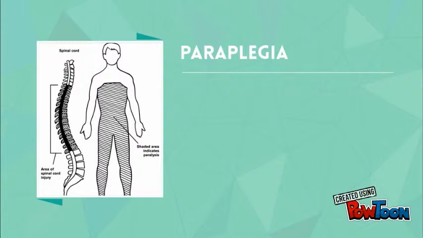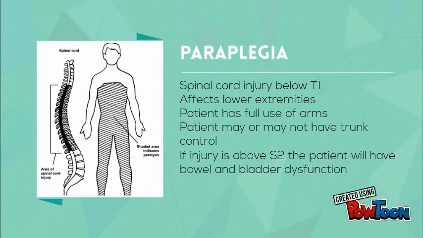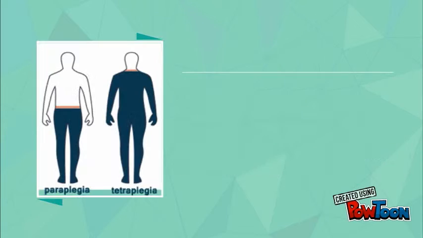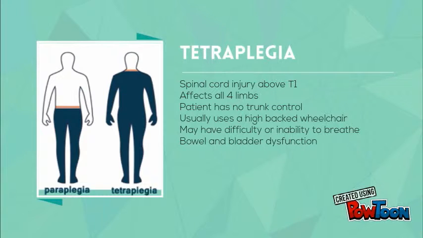Paraplegia is classified as any spinal cord injury below the T1 vertebra, causing paralysis in the lower extremities. Patients with paralysis will have full use of their upper extremities and may have full control of their trunk movement. Tetraplegia is classified as any spinal cord injury within the cervical spine and will commonly affect all four limbs. This can be a life-threatening condition if it affects the patient's ability to breathe.